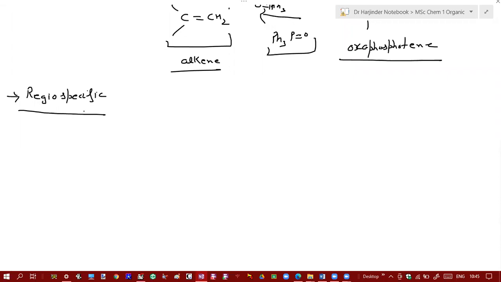Can you tell me, anyone? Now in this reaction, where is the double bond formed?